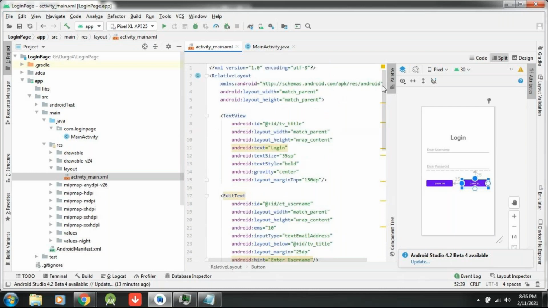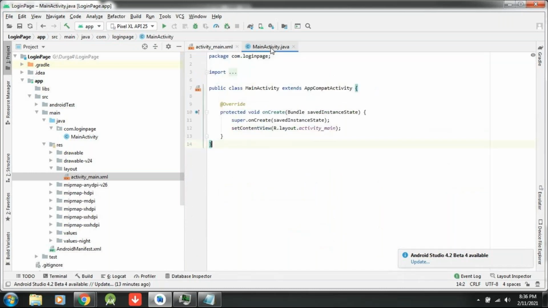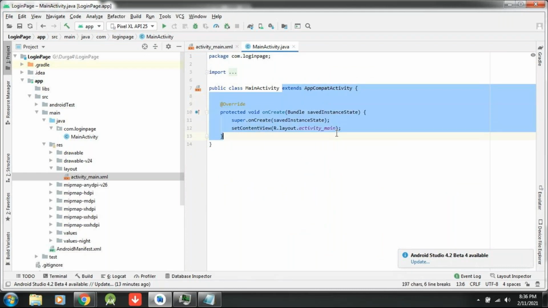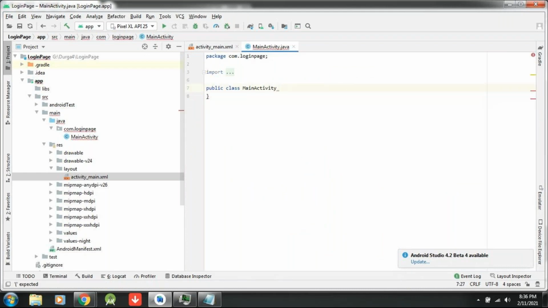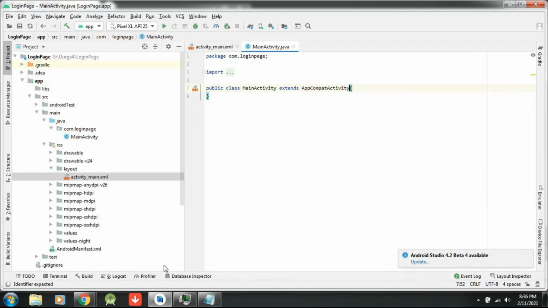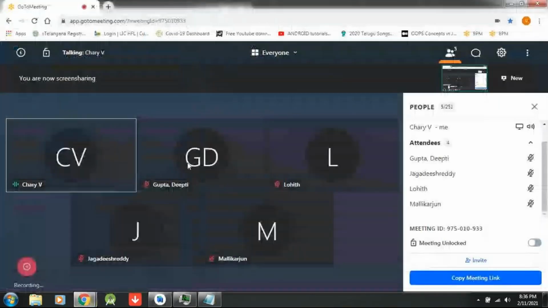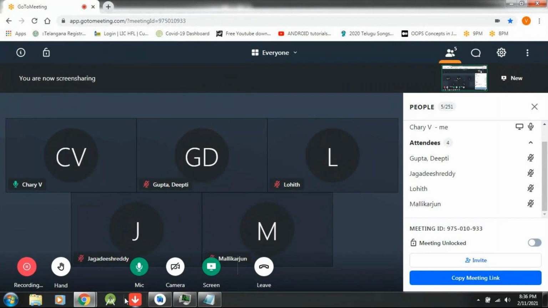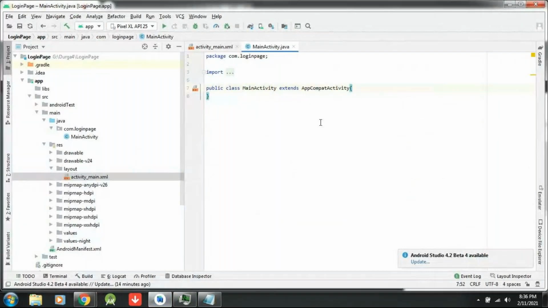For inner class method, what is mandatory? Come to the main activity. Let me write. See, this is normally a Java class. Now I would like to make it an activity. How to write activity? As I told you, extends AppCompatActivity. So whatever I am writing, extends AppCompatActivity, which is correct. Now my main activity becomes an activity.